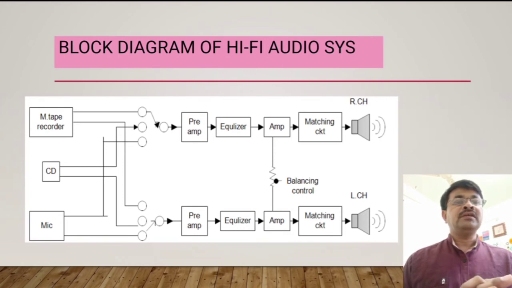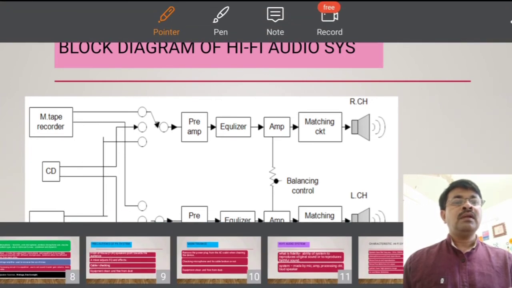The matching circuit is a transformer used to provide maximum power transfer from the amplifier to the speaker. Both amplifier circuits contain a balance control unit. By using this part, we can control the sound. The upper side is the right channel, and the lower side is the left channel. If we set this to the center, then the audio is balanced for the right as well as the left side.